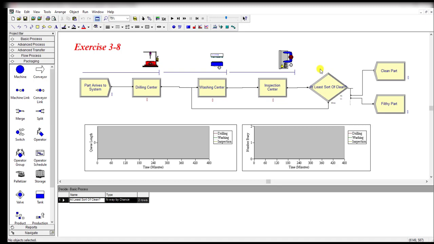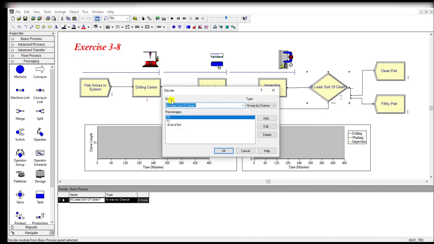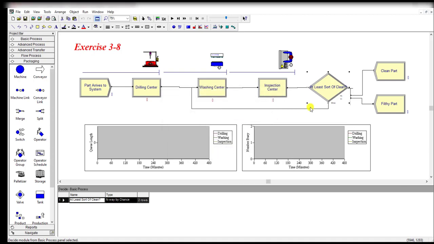Okay, so we have to only change this decide module from two-way by chance to n-way by chance, nothing else.